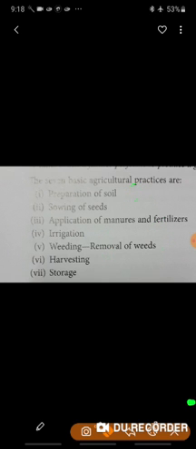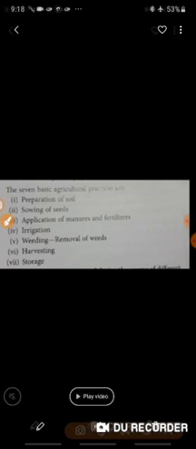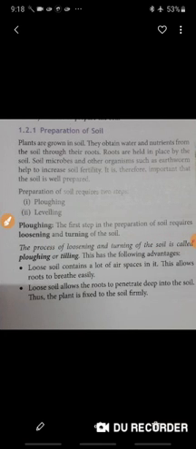Today we'll discuss the first activity of agricultural practices, that is preparation of soil. First we should know why preparation of soil is important, that is, why we should prepare the soil before growing crops.